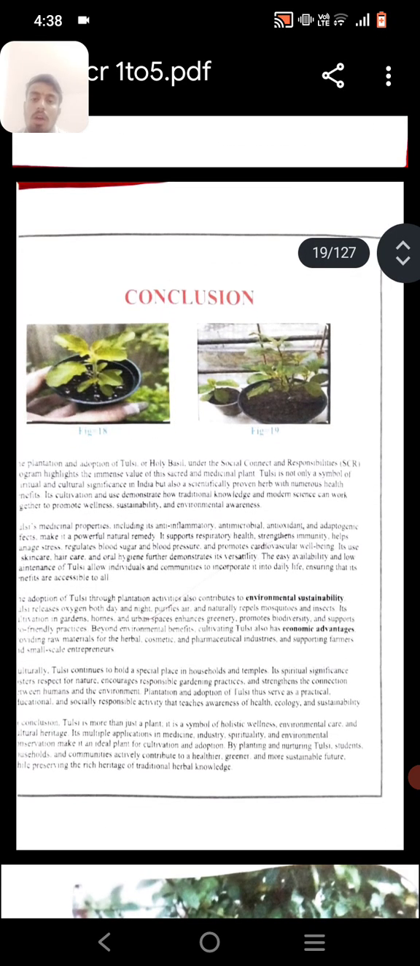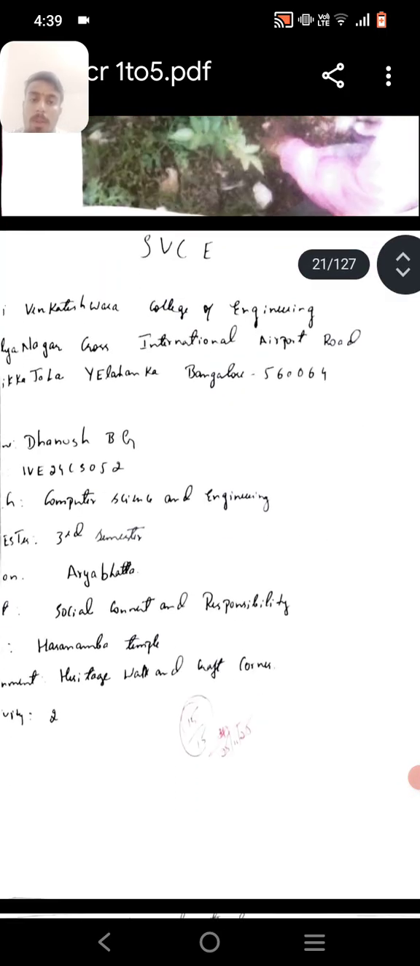Conclusion. The plant adoption of Tulsi at holy places under social connected responsibility, SCR, highlights the value of scarce medicinal plants. Tulsi is not only a symbol but also a benefit in its cultivation and uses, bringing traditional knowledge and modern science together to promote wellness, sustainability and environmental awareness in my activity of Tulsi.